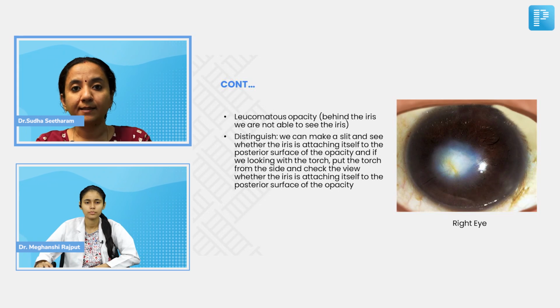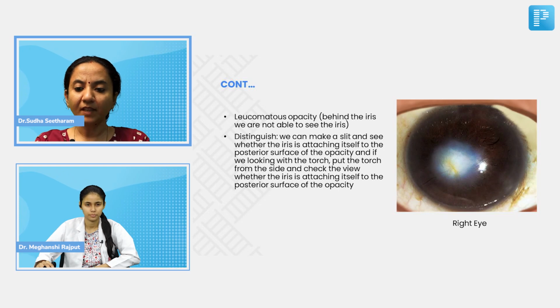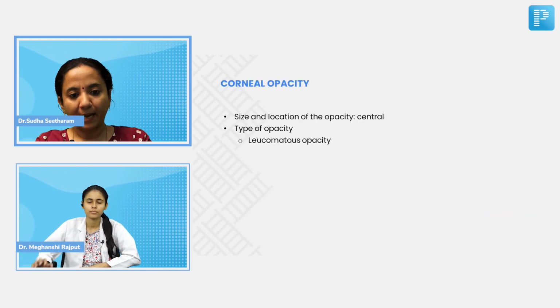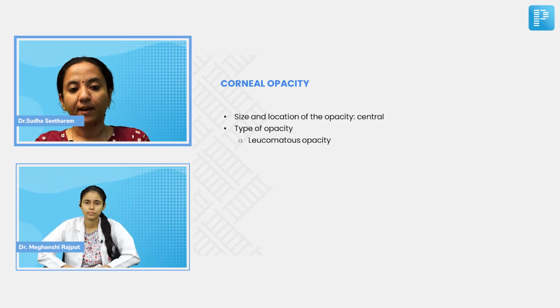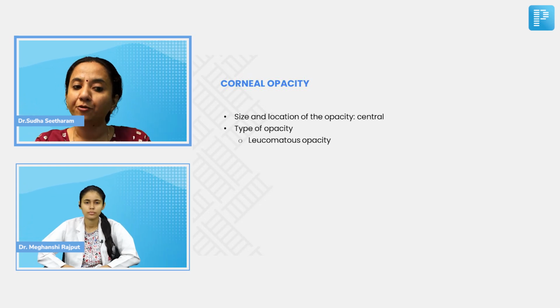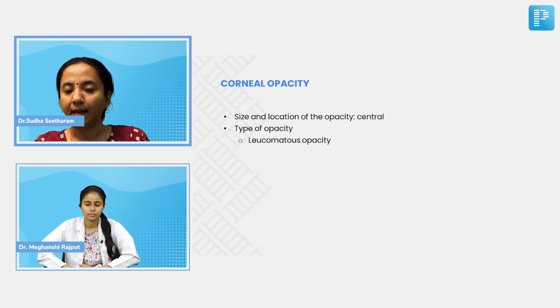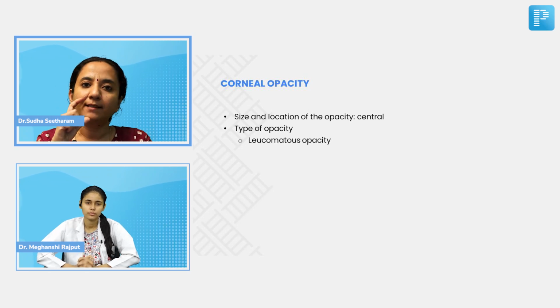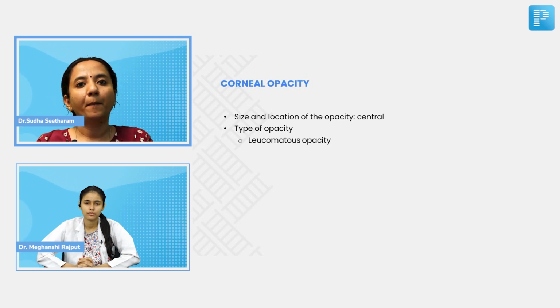Now, what are the things that we have to concentrate on when we describe an opacity? Meghanshi, please go to the next slide. Yes. First we have to say what is the size and the location of the opacity. In our clinical picture, the opacity is central, so we will say this is a central corneal opacity. What type of opacity is it? It is a leucomatous opacity, as we have described. Now, what's the size of this opacity? If you're examining the patient on a slit lamp, you can put on the measuring slit, and that will give you the dimensions of the horizontal and the vertical parts of the opacity.